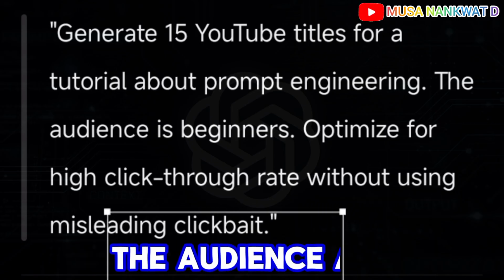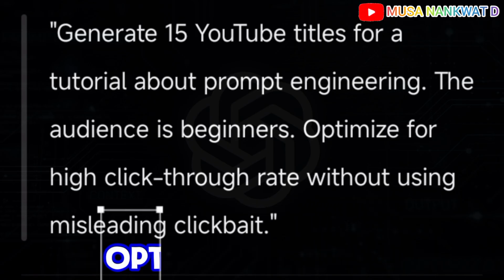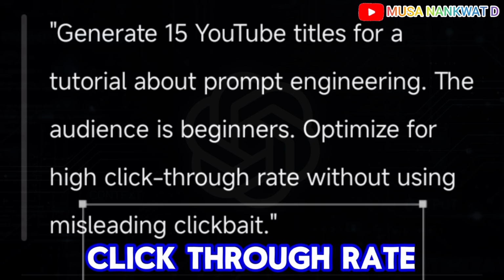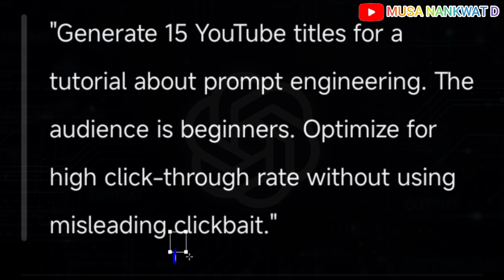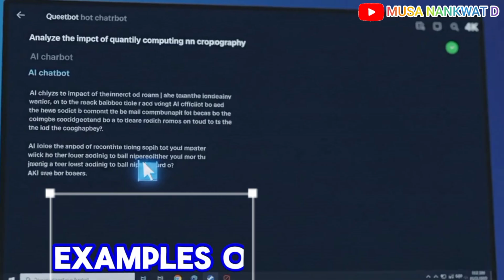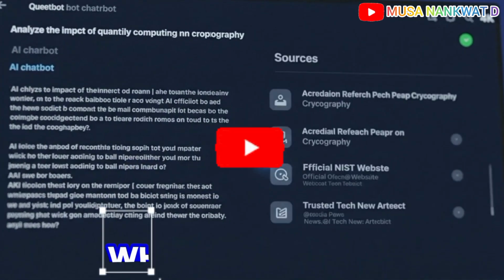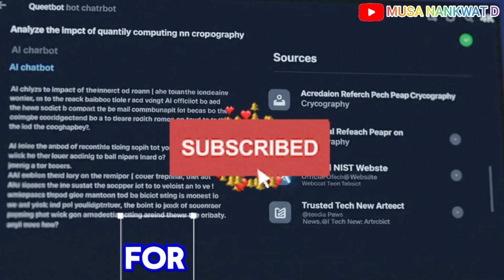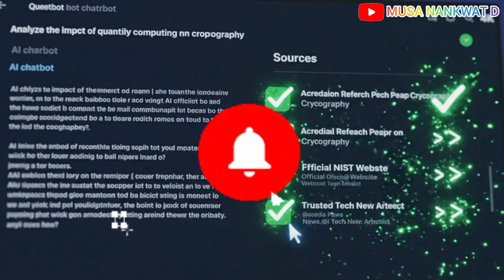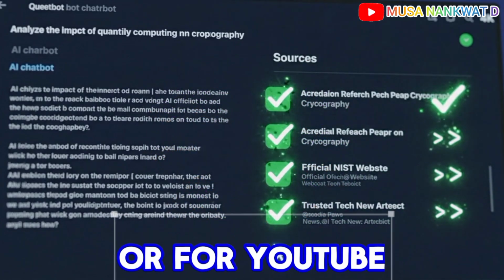The audience are beginners. Optimize for high click-through rate without using misleading clickbait. These are examples of prompting for different tasks, whether you are using the AI for writing, for learning, for business, or for YouTube content.